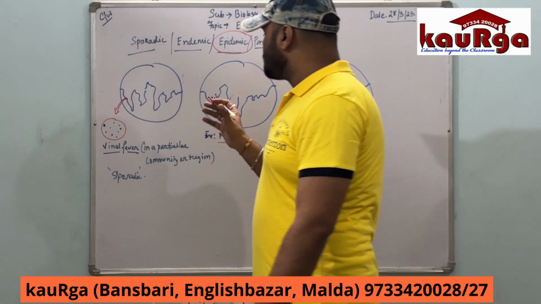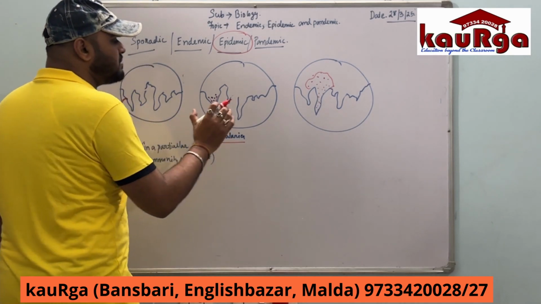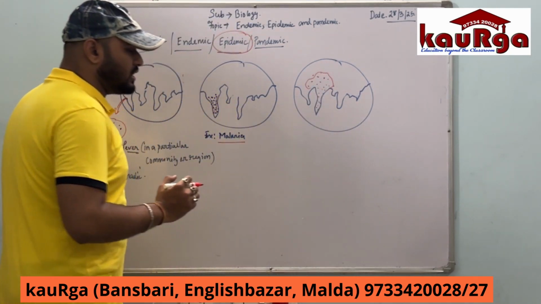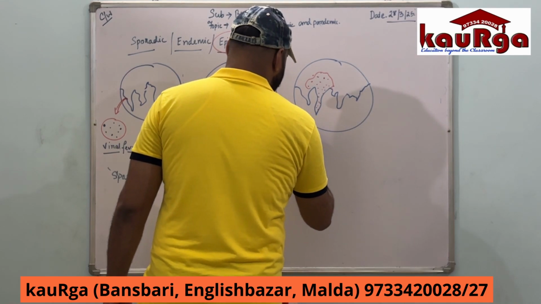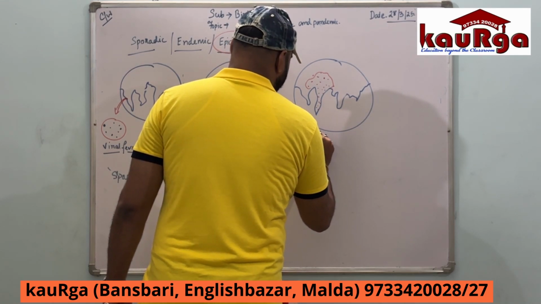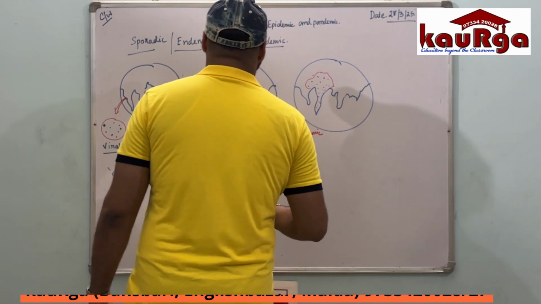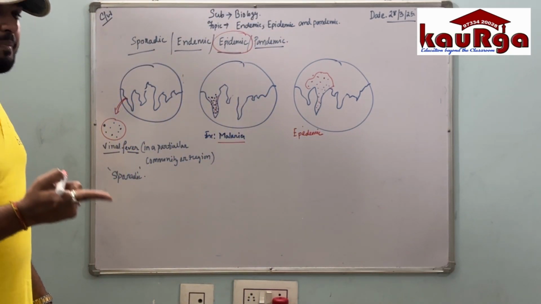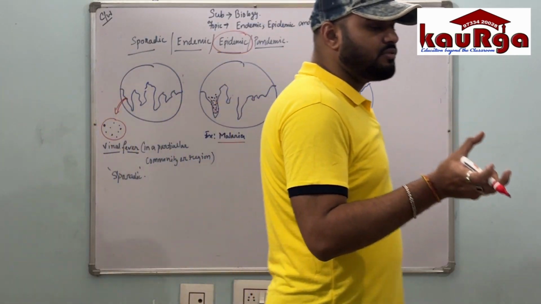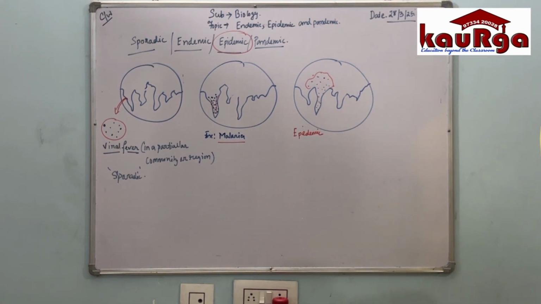Now it is not confined to a particular region but is spreading to the other parts of the country in a short period of time. This particular disease is considered to be epidemic. This particular disease is considered to be as what? Epidemic.